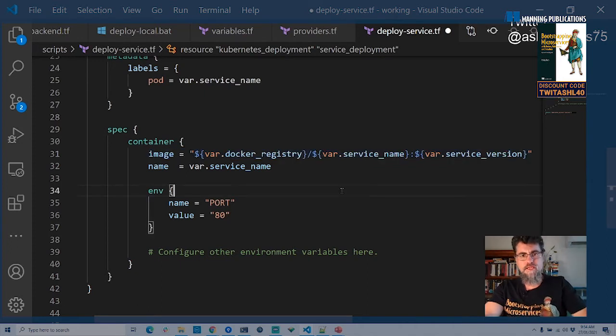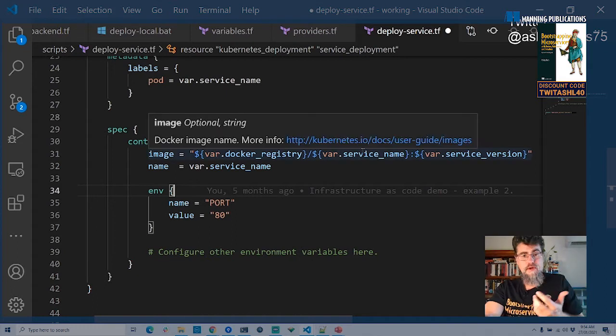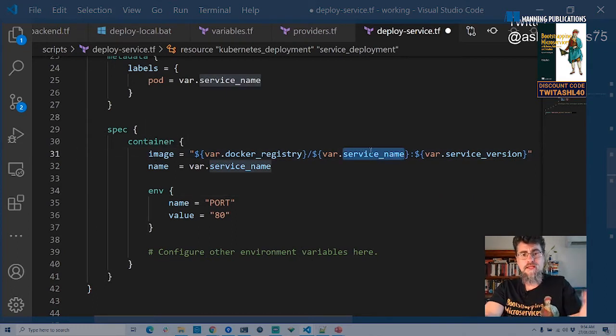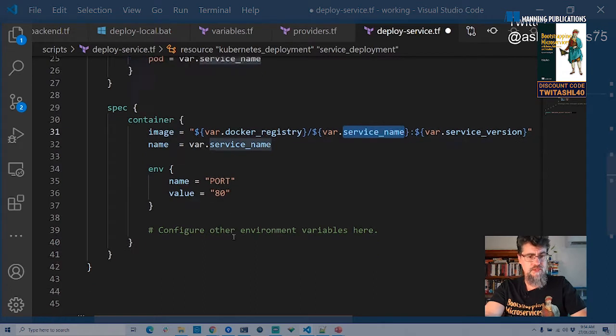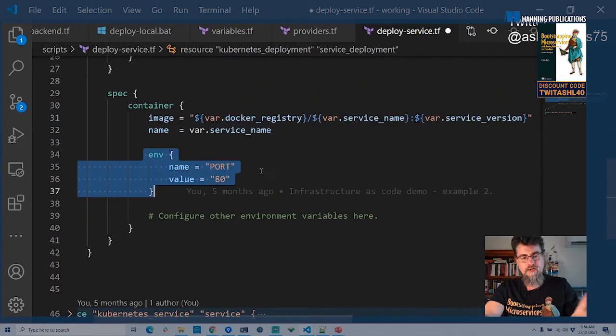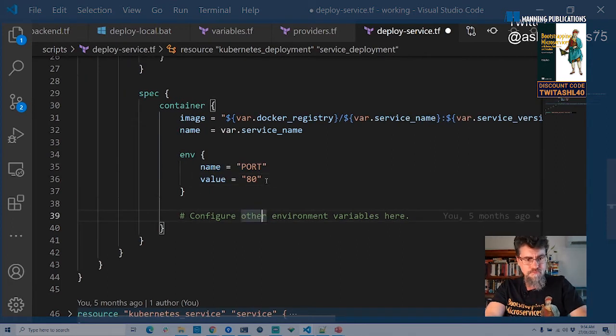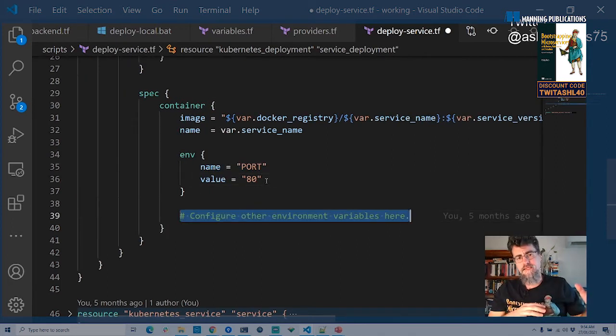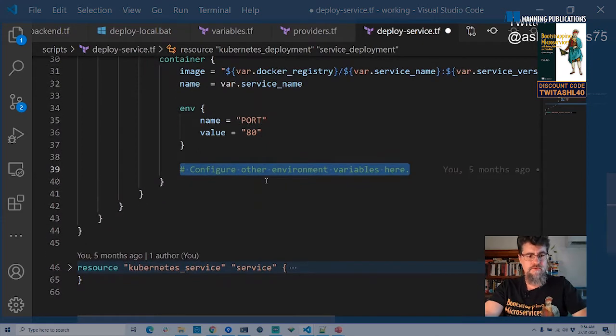And it kind of means that, if we wanted to, we could reuse this Terraform file for other microservices, and we just plug in the name of the thing that we're deploying. So it's a fairly common configuration. There's an example of an environment variable configured here, which tells the microservice which port it's going to use. And we can configure other environment variables here that we might need to plug into our microservice.